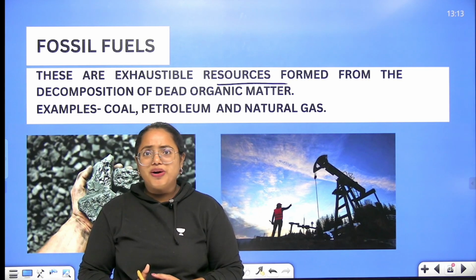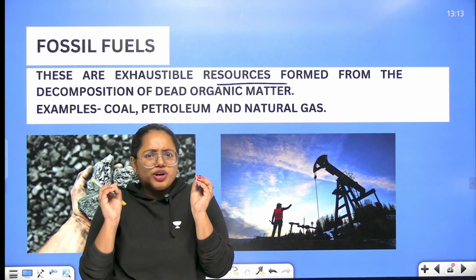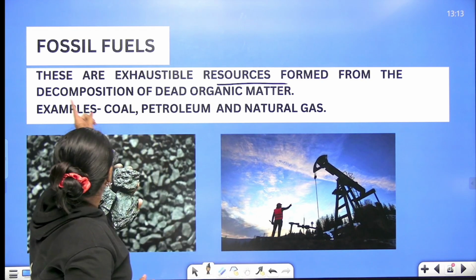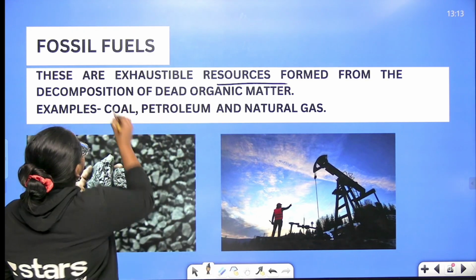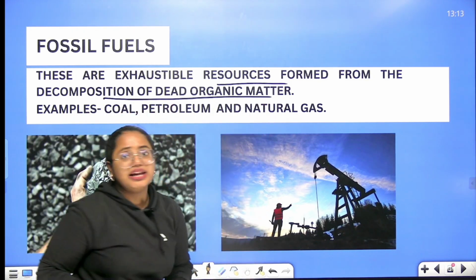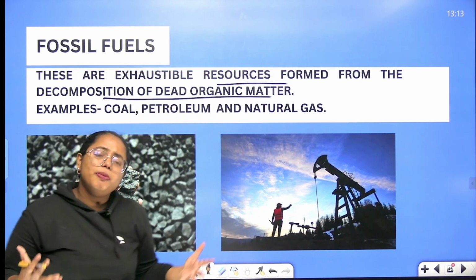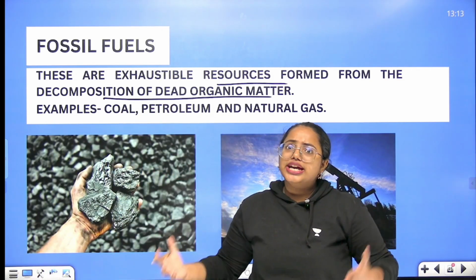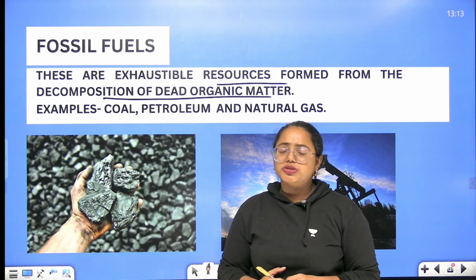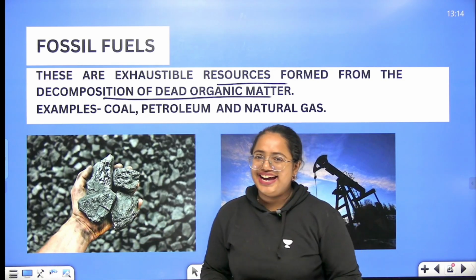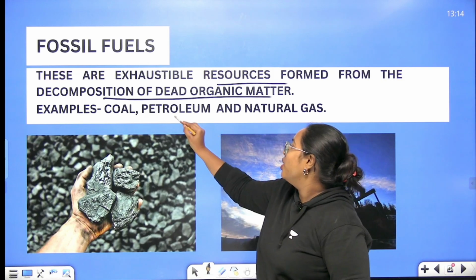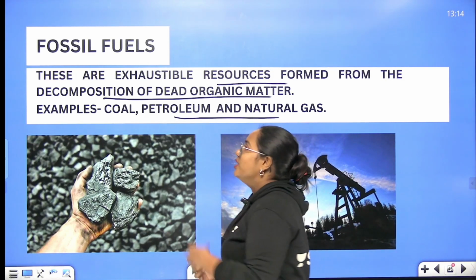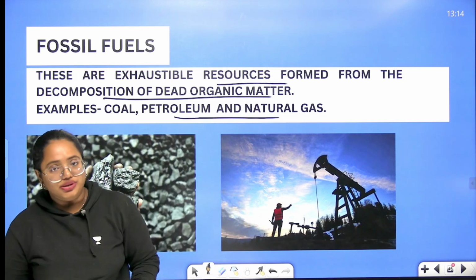Oh, that is also an important thing, right? Yes. And what are the basic conditions for it? So just have a look at it. These are basically formed from the decomposition of dead organic matter. So decomposition of dead organic matter leads to the formation of fossil fuels. Is it right? Yes. And what are the basic examples? Coal, petroleum, natural gas, all these are considered as various examples of fossil fuels.